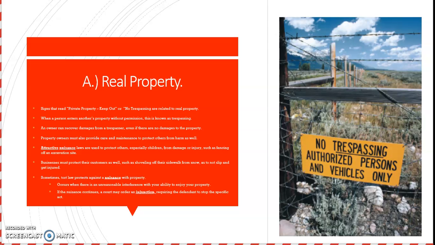Sometimes tort law protects against a nuisance with property. This occurs when there is an unreasonable interference with your ability to enjoy your property. Maybe your neighbor has a party every night or every weekend, at midnight, and is blasting music and you can't sleep and they're loud. You could go to a court and ask that an injunction take place, okay? So if the nuisance continues, a court may order an injunction requiring the defendant to stop the specific act or not have a party at midnight every night on the weekend, right? Maybe they have to have it earlier or keep the music or the amount of people to a certain limit.